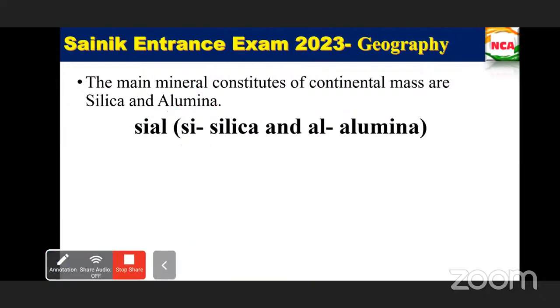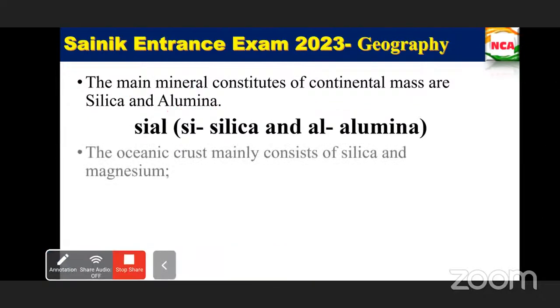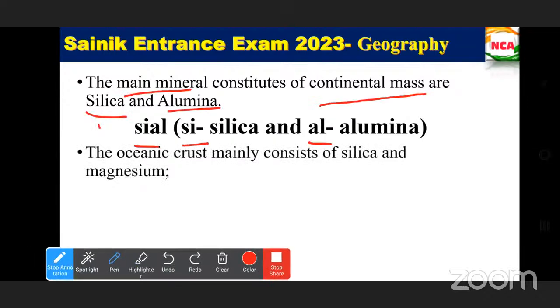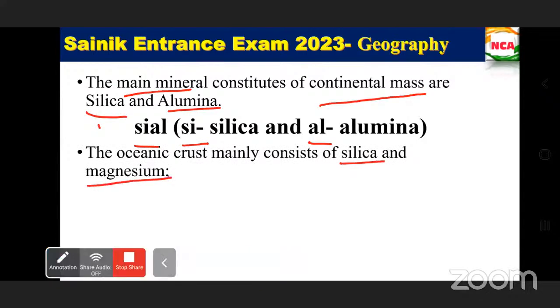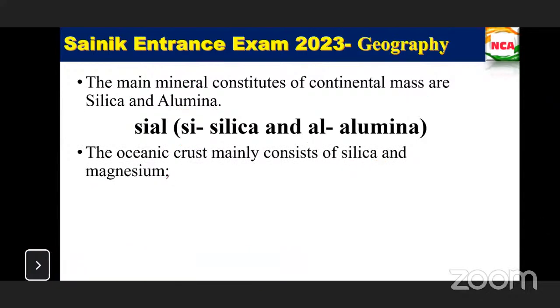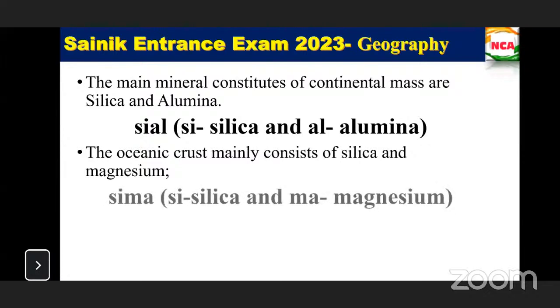Next is the oceanic crust. This mainly consists of silica and magnesium. This is called SiMa, that is, Si is for silica and Ma is for magnesium. Just make a note of this one.